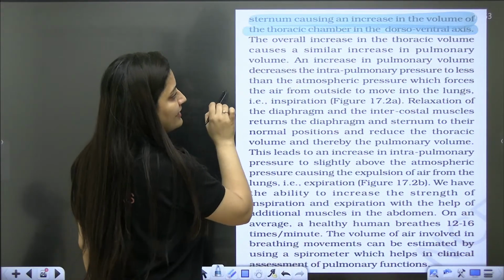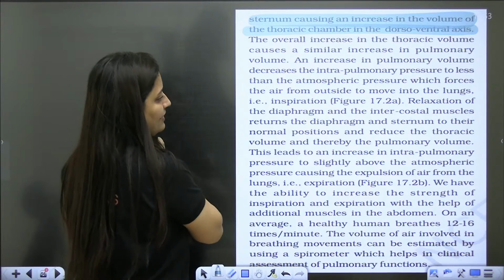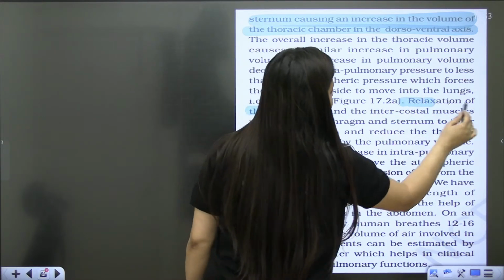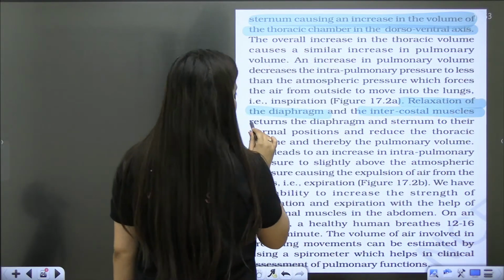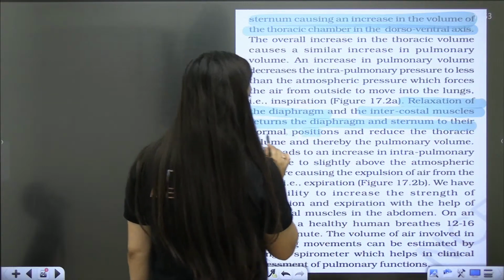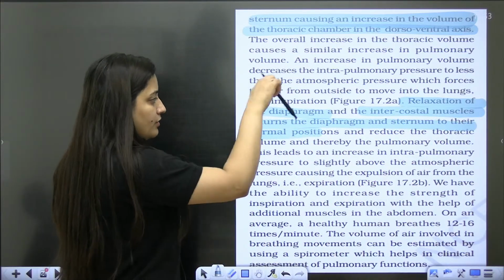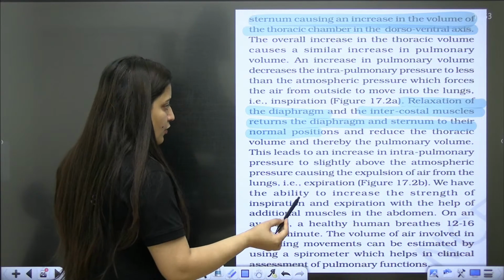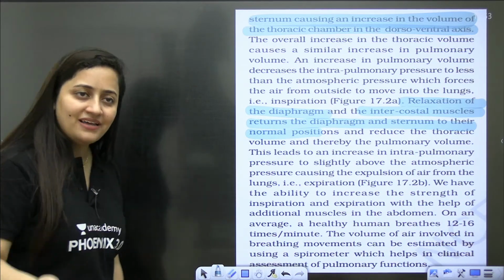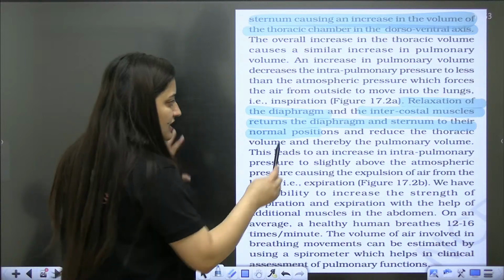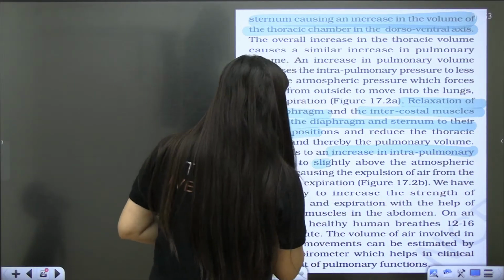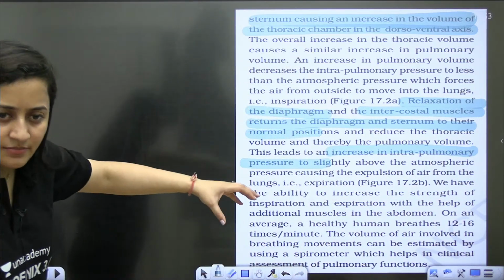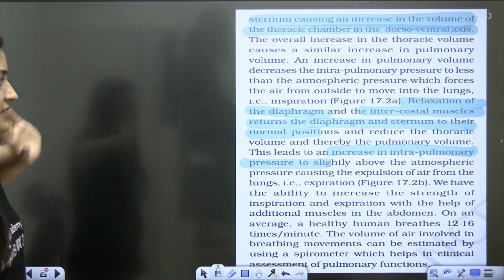So overall volume will increase, pressure will decrease, and we will inhale. Relaxation of the diaphragm and intercostal muscles returns the diaphragm and sternum to their normal position, reducing the thoracic volume, thereby the pulmonary volume, because they are related. So the intrapulmonary pressure will increase slightly above the atmospheric pressure, and obviously exhalation will occur.